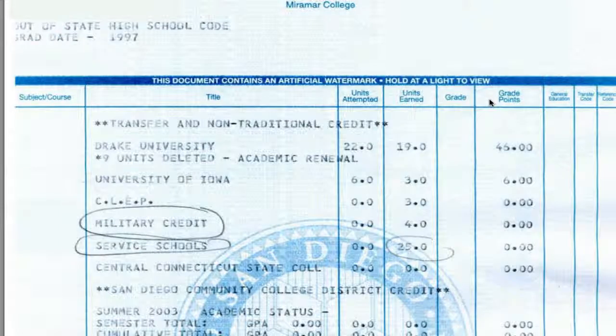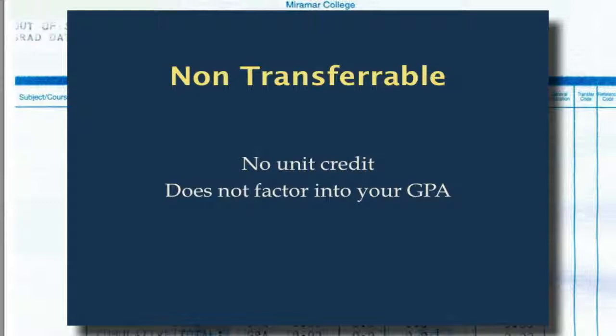So if you look at the transcript right in front of us, you'll see that this person had some CLEP credits, that's military credits. If you have military credits, they usually will not transfer. If you went to a military school but took courses that are theory-based, they will probably transfer. So you have to look more closely at that. So again, CLEP credits are non-transferable. If a course is determined not to be transferable, you will not receive credit for it. This means it will not factor into your GPA and you won't get units towards transfer. The good thing about it is if you failed a course, then it's not going to affect you.